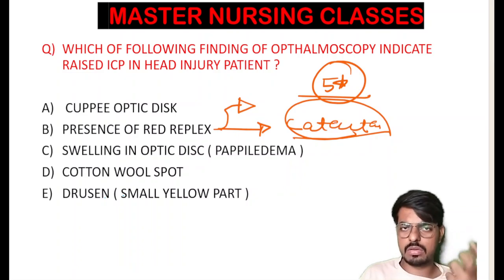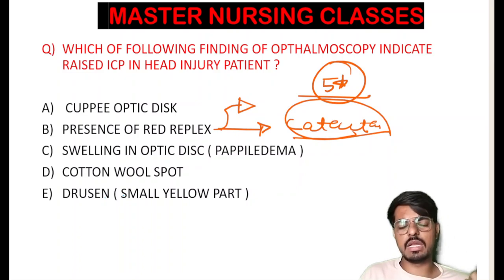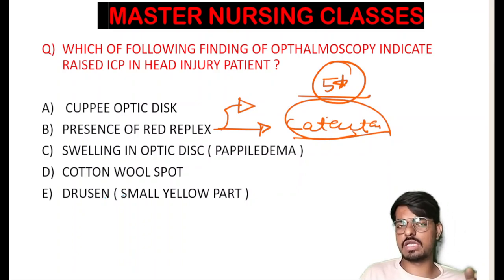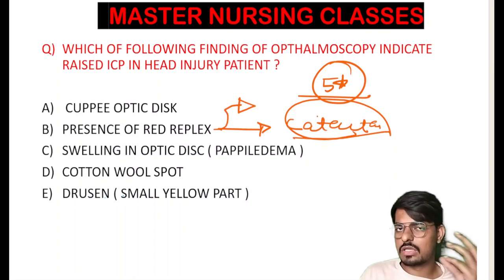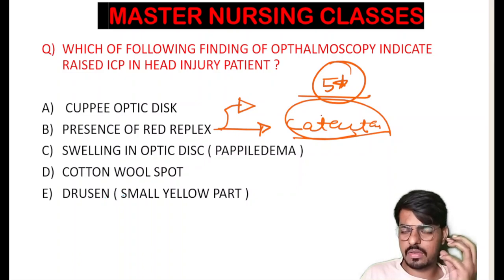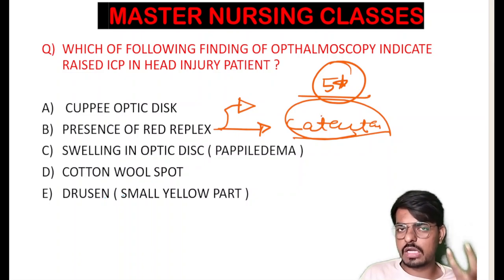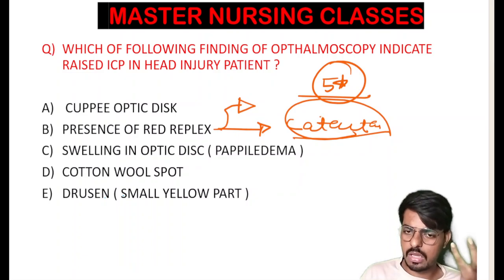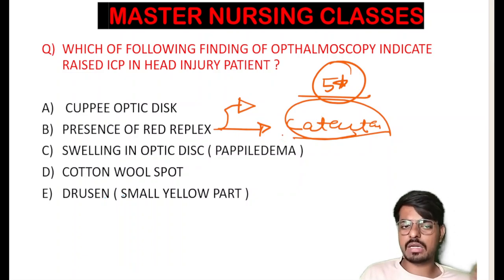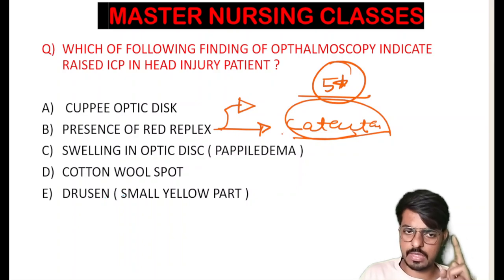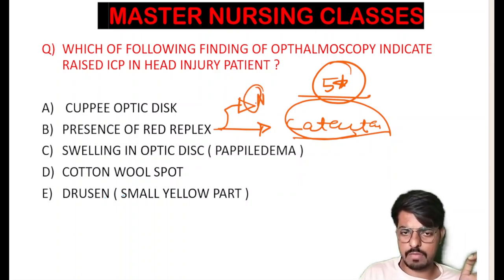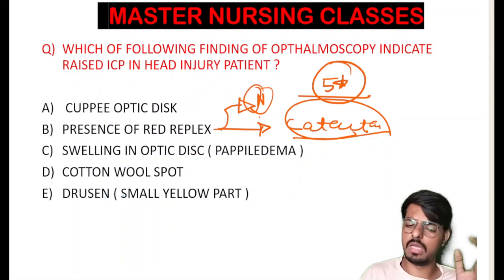Due to degenerative changes, the lens becomes white in color. Whenever we see the eyes of old age persons, more than 60 or 70 years, we see a whitish color in the cornea. That is because of the opacity of the lens, and that is what we call cataract. In cataract there is absence of the red reflex and presence of the white reflex. The presence of the red reflex is normal, and if it is absent, that is a finding of cataract.